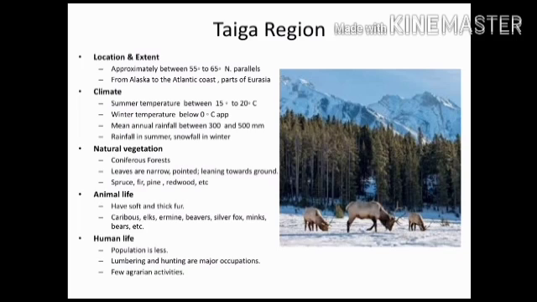It rains in summer and snowfalls in winter. Coniferous forests are found here. Leaves are narrow and pointed, and branches lean towards the ground. Wood is light and soft. Spruce, fir, pine, redwood, etc. are the trees found here.